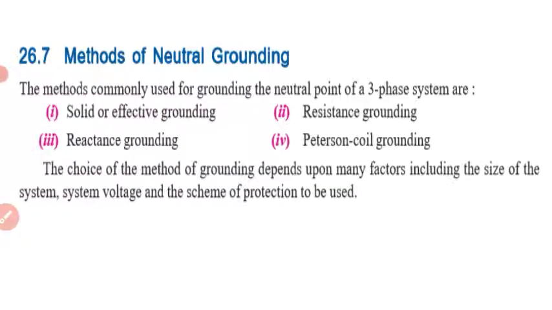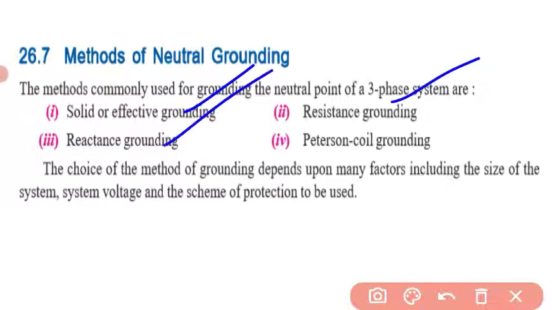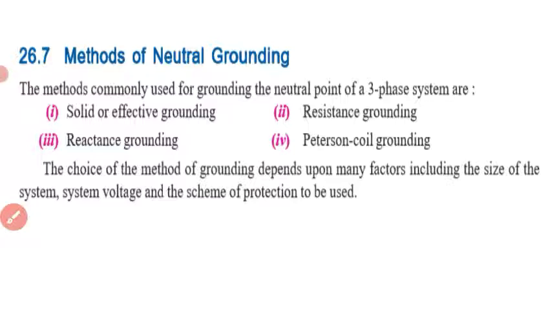Now there are different methods of neutral grounding, such as solid or effective grounding, resistance grounding, reactance grounding, and Peterson coil grounding. Let us analyze one by one how each is connected. The choice of the method of grounding depends upon many factors, including the size of the system, voltage, and scheme of protection to be used.